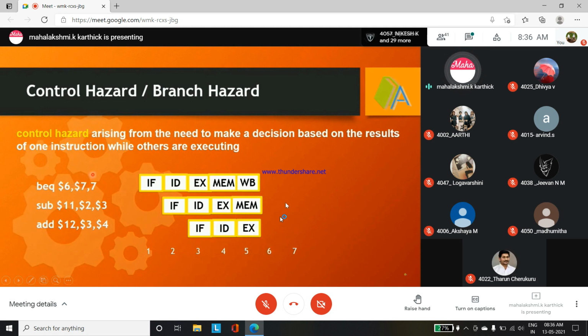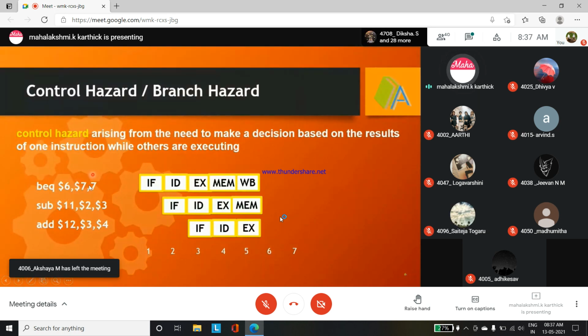For example, here the first instruction passed is a branch instruction. Normal branch instruction, if you see, here also we have to calculate the offset value after checking this condition. First the two values will be checked whether they are equal or not. If it is equal, it will proceed. If it is not equal, we can go for the next instruction. But in what cases will we say it is not equal? We can't predict it.